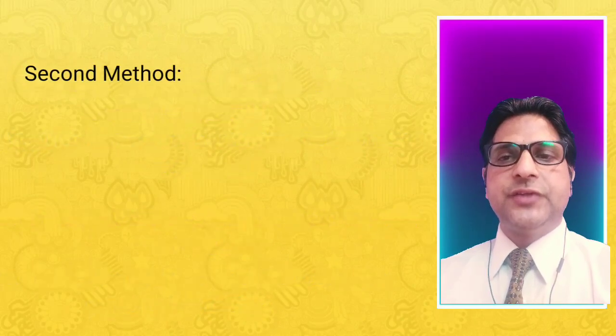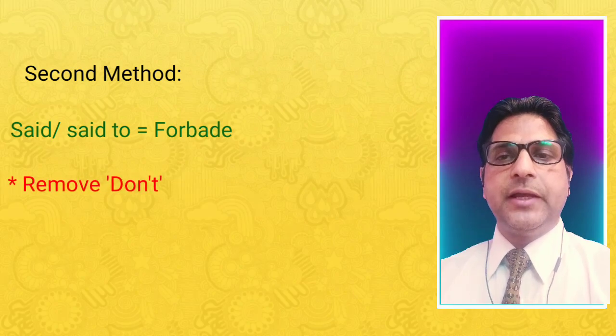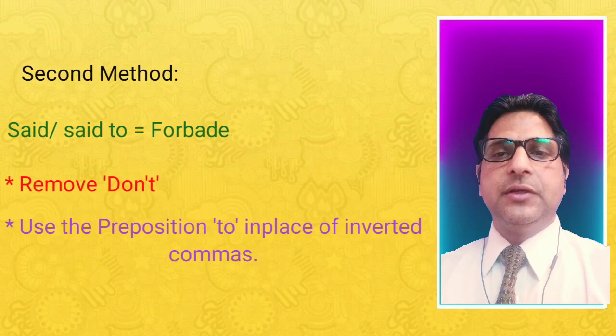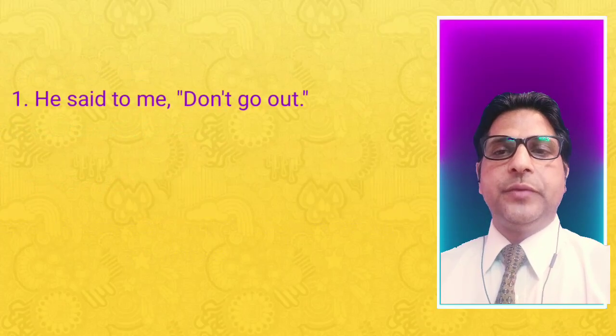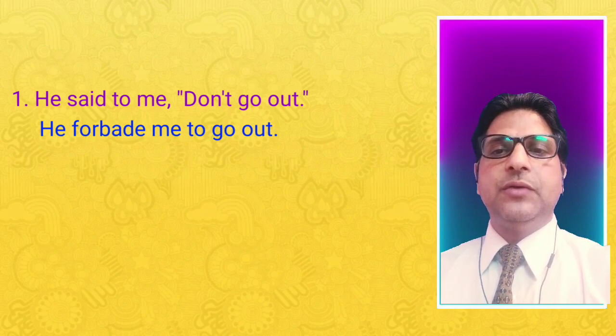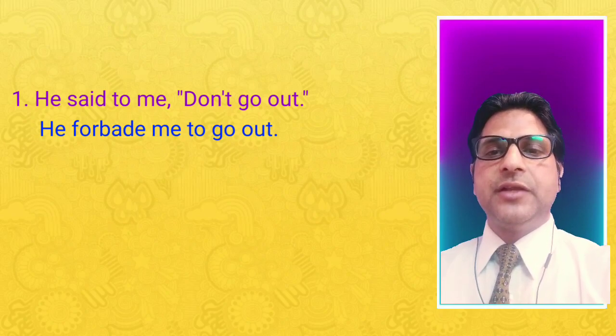Second method: said or said to changes into forbid. Forbid is a negative word. Completely remove the word don't. Use the preposition to in place of inverted commas. For example, he said to me, "Don't go out." He forbade me. Said to changes into forbade. He forbade me to go out. Remove the word don't, because we have used forbade here and it gives a negative meaning.